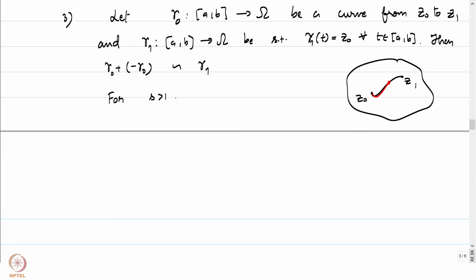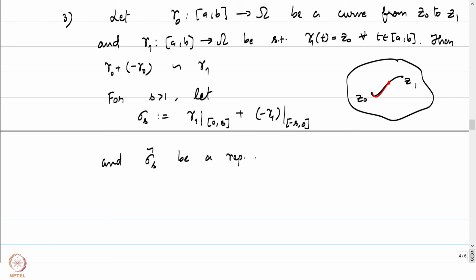For S greater than 1, let sigma S be defined to be gamma 1 restricted to 0 comma S, concatenated with minus of gamma 1. Notice that minus of gamma 1 is from minus 1 comma 0. So this is restricted to minus of S comma 0. This makes perfect sense. And sigma tilde S be the reparameterization of sigma S to AB.